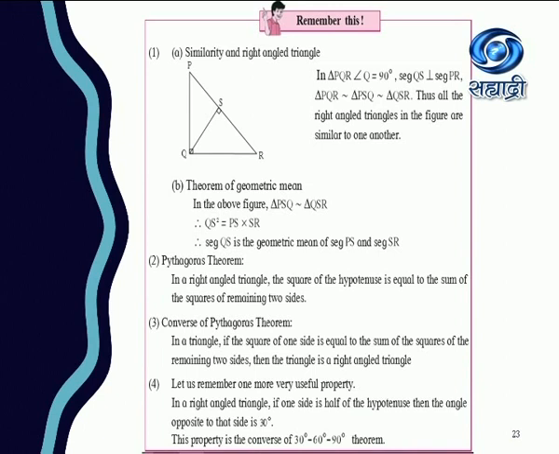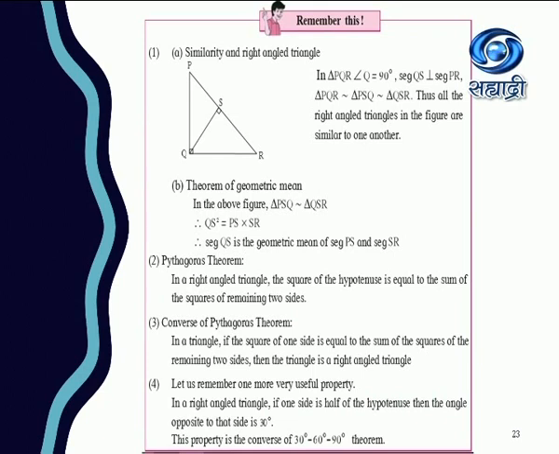So till now we have learnt about similarity of right angle triangles, that is in PQR. Because of QS, which is the perpendicular drawn from the opposite vertex to the hypotenuse, we get two more triangles. From triangle PQR we get triangle PSQ and RSQ. Both these triangles are similar to each other and to the original triangle, means all the right angle triangles in the figure are similar to one another.